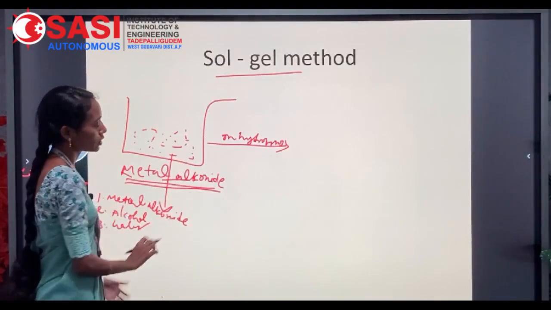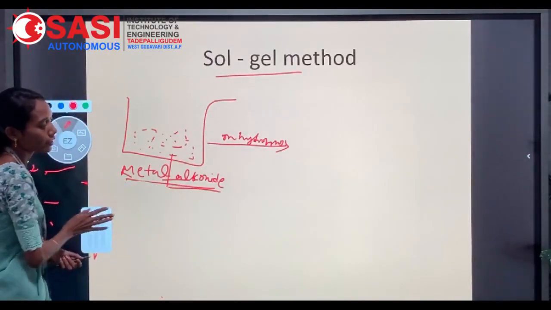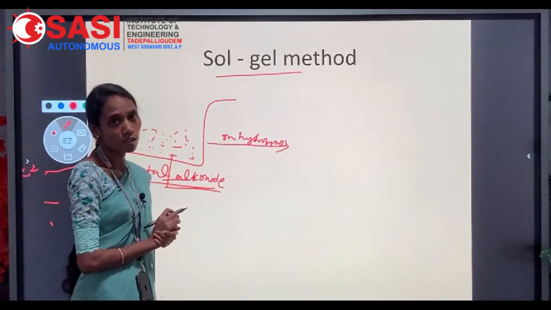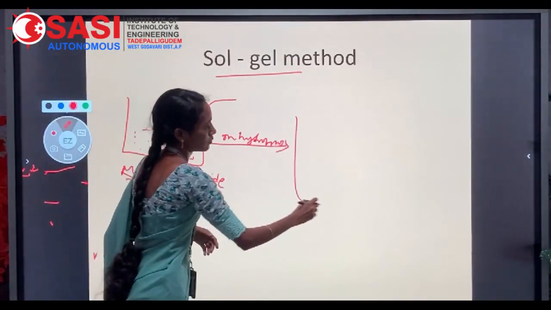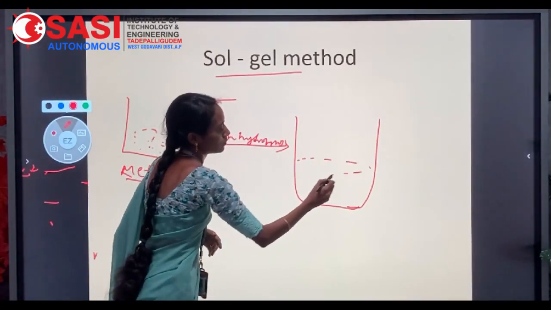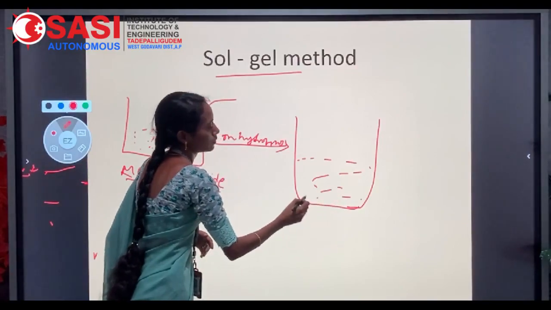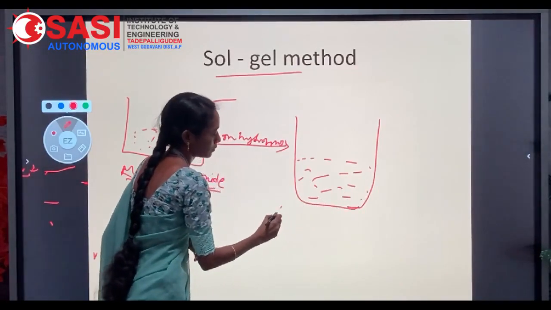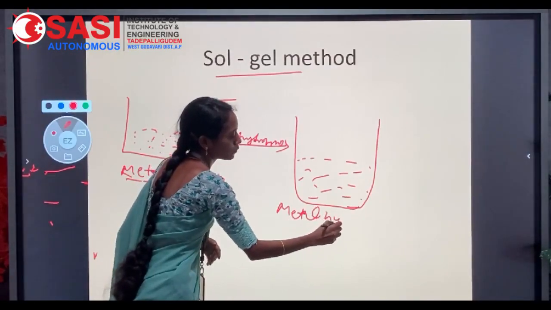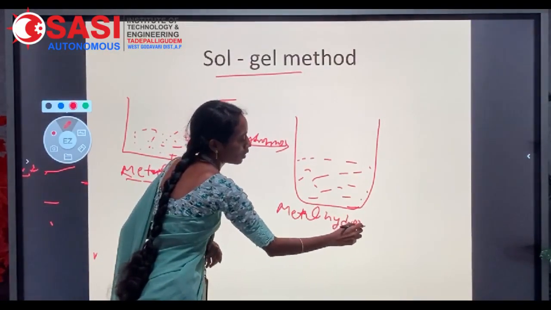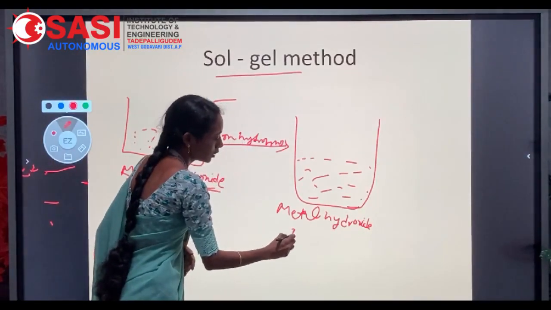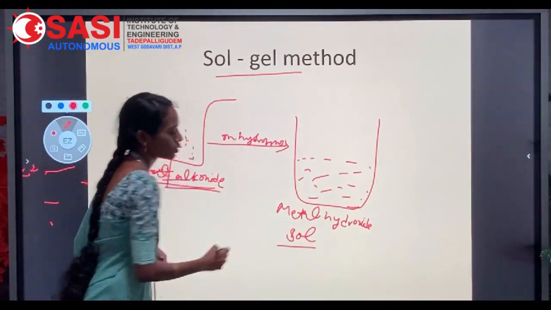In this, the metal alkoxide reacts with the water molecule and metal hydroxides are formed. The metal hydroxide will be known as sol.